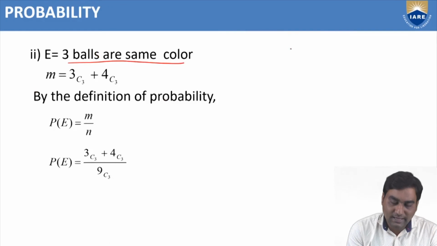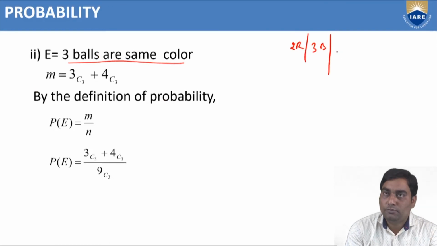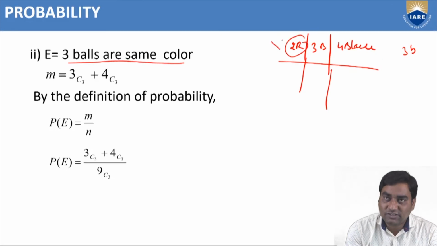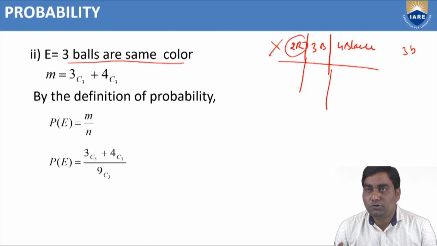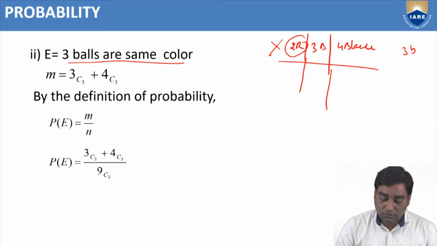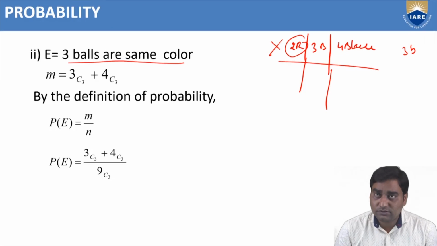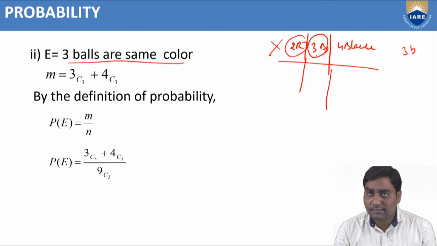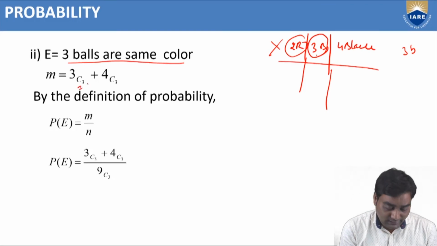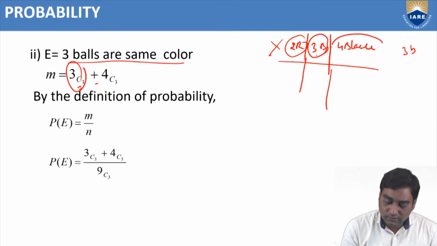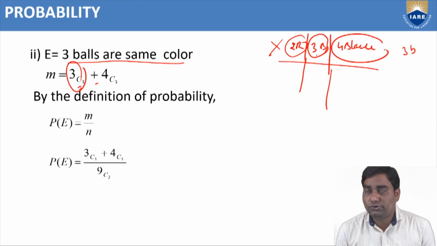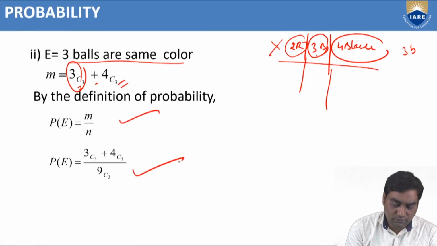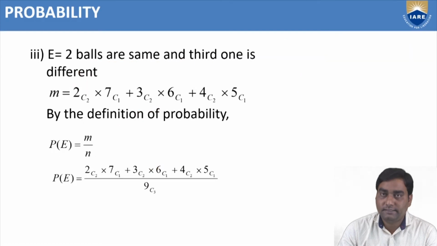Now, 3 balls of the same color. Actually 2 red, 3 blue, 4 black. So 3 balls are required. The question says 3 balls should be the same. But red balls are only 2, so it is not possible to choose 3 red balls from the 2 red balls. So that concept does not work out. That's why now the second option: 3 blue balls are there. Can we choose 3 blue balls of the same color? Yes, we can choose. So 3C3. This is an option. Or 3 black balls also we can choose from 4 black balls. So 4C3. So P of E is 3C3 plus 4C3 by 9C3.